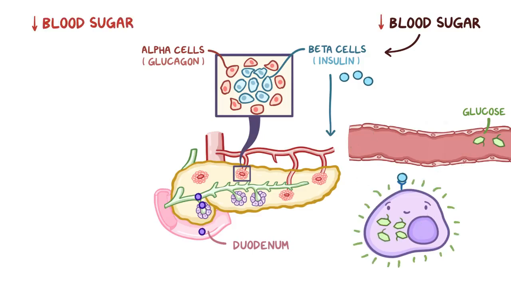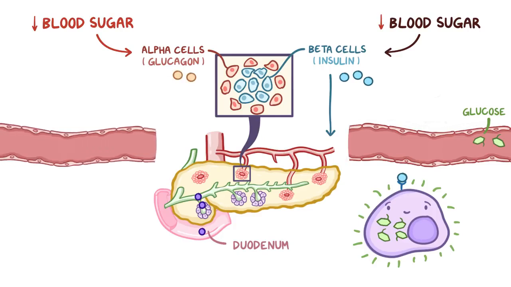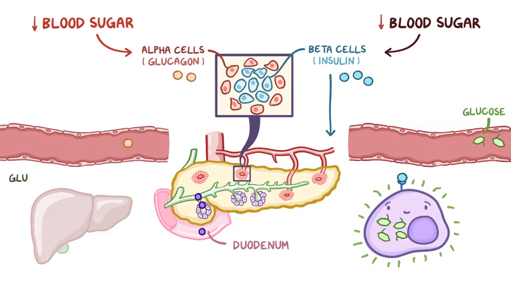With low blood sugar, on the other hand, the alpha cells take charge and secrete glucagon. Glucagon knows the liver has a glucose stash, called glycogen, so it binds to a receptor on liver cells, which respond by activating enzymes that break down glycogen and release glucose into the bloodstream. And that helps us make it between meals.